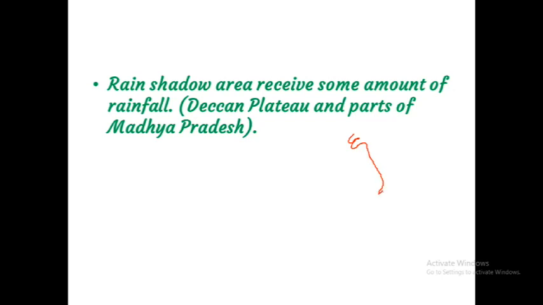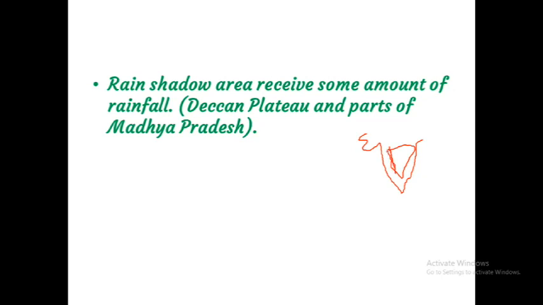This is our country. Okay, one minute, children. It is very difficult to draw. Okay, children, this is the southern portion of our country, and the Deccan Plateau, you know, it will come here.